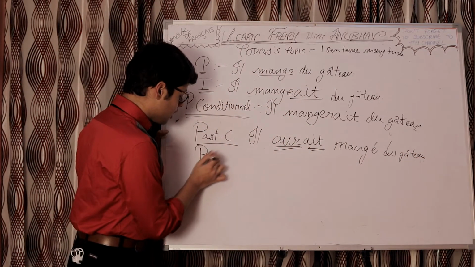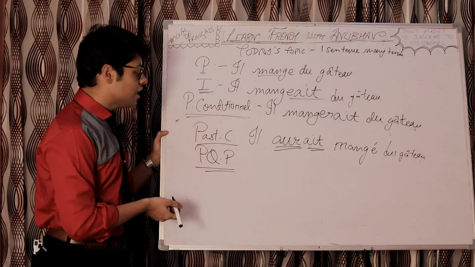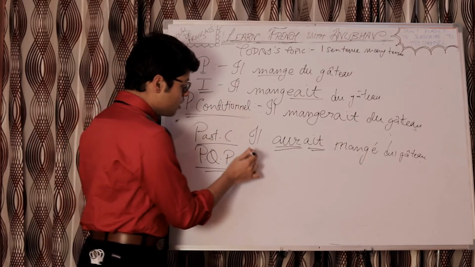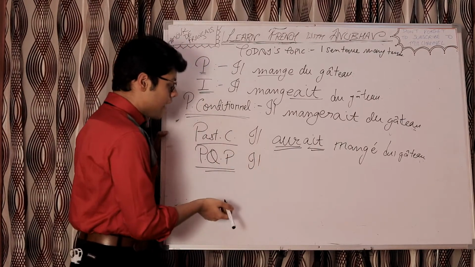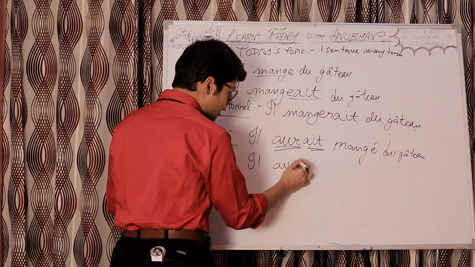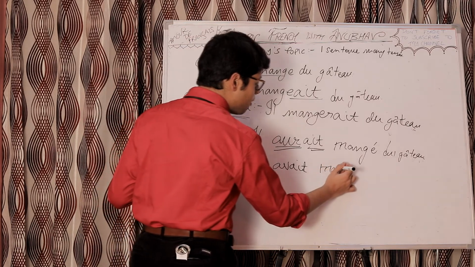Talking about the next one, which is PQP. PQP is the abbreviation I use for plus-que-parfait or pluperfect. So plus-que-parfait, it will be il, and then the imparfait form of the auxiliary verb, il avait, avait, and then the past participle, mangé.